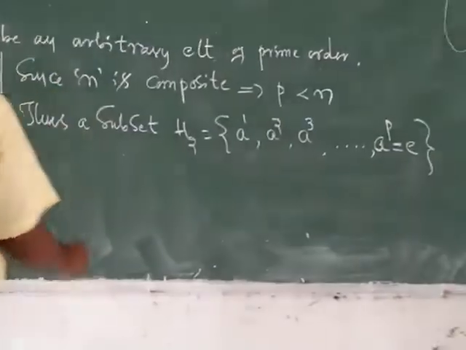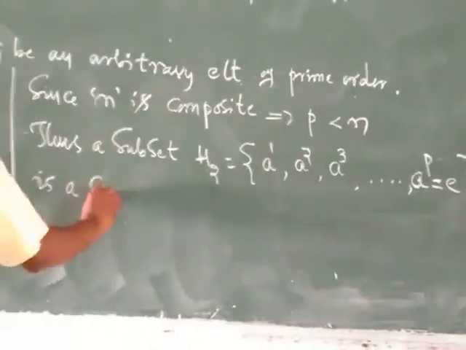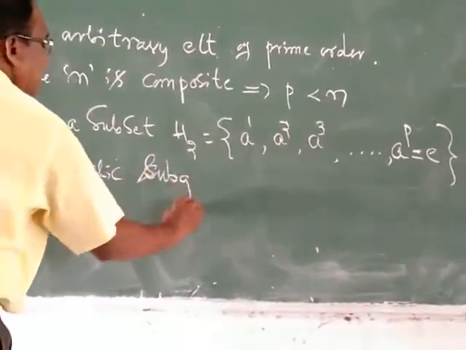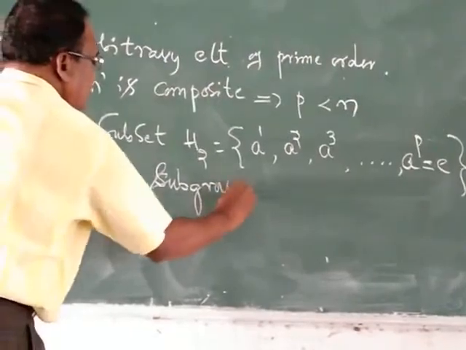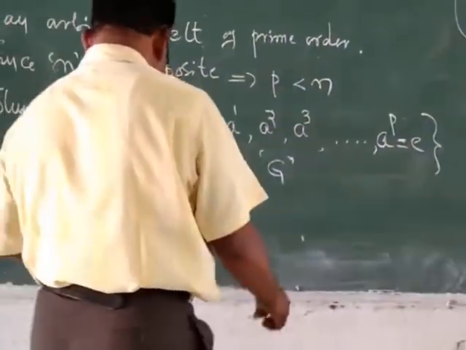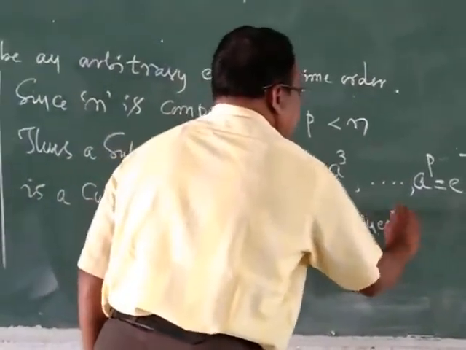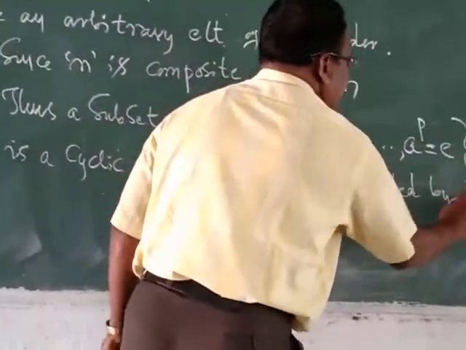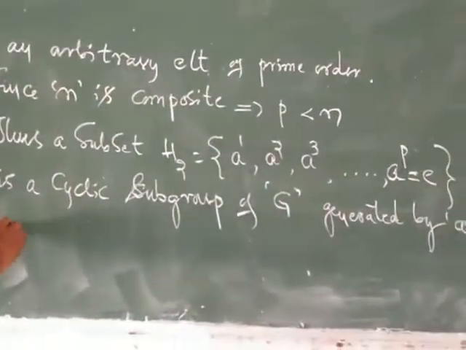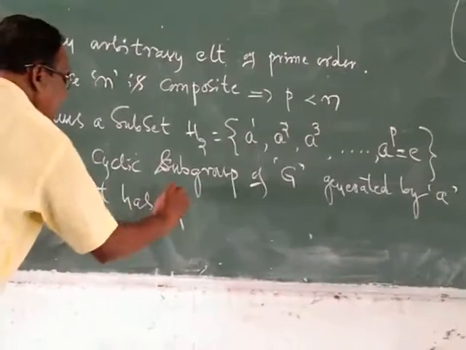It is a cyclic subgroup of G generated by a, and it has p elements.